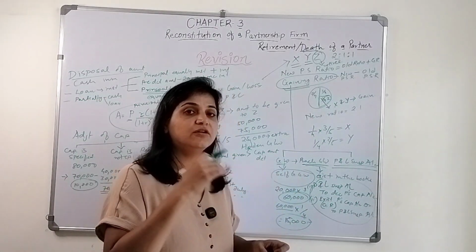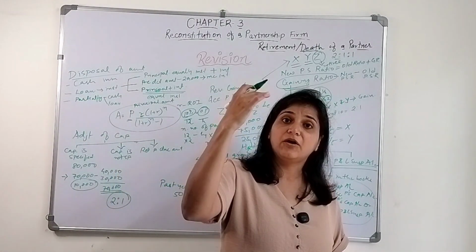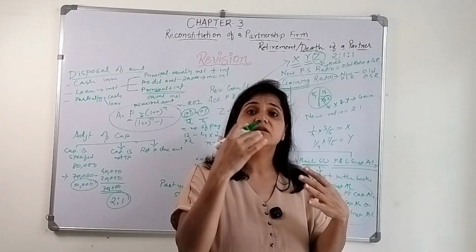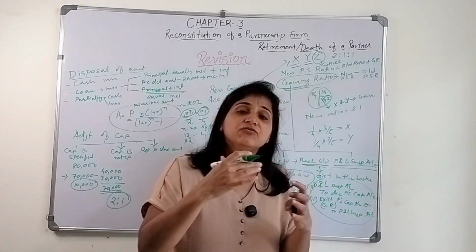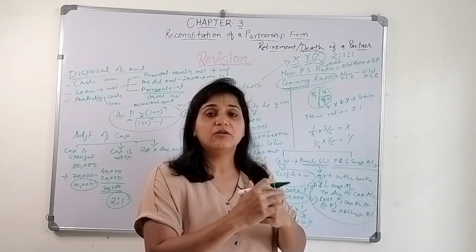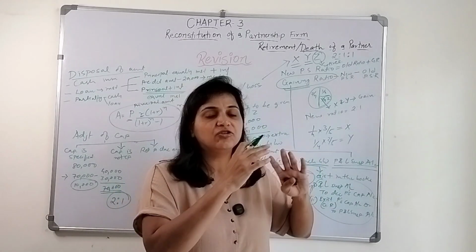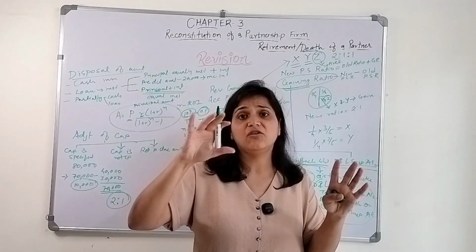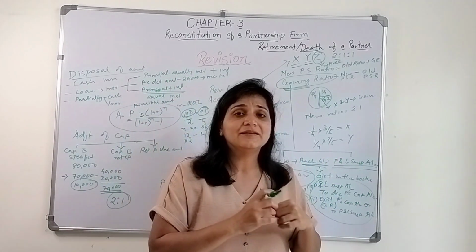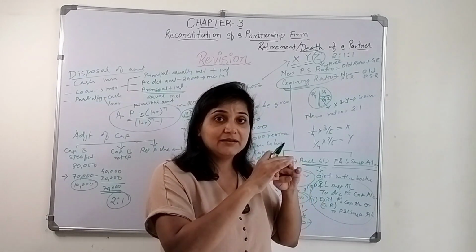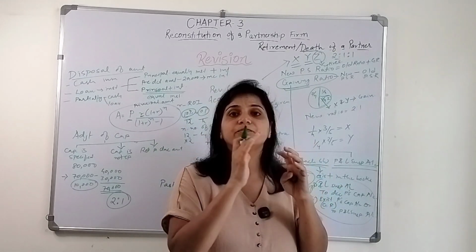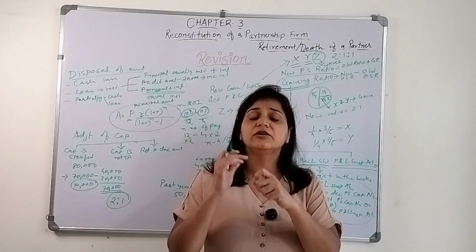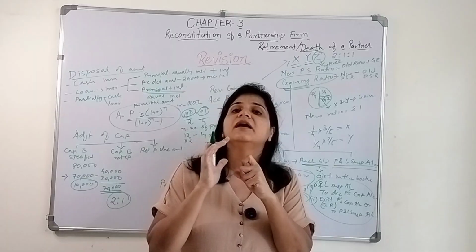In this situation also, in the future they are going to earn the profit. In the case of self-generated goodwill, in that situation also they are going to earn the profit in future. In what ratio are they going to gain the profit? In their gaining ratio only. The old ratio they were going to receive, but the partner who has sacrificed his share of profit, that profit will be received by the old partners, the existing partners who are continuing the firm, in their gaining ratio. That is why they need to give this premium of goodwill to the retiring or the deceased partners in their gaining ratio.